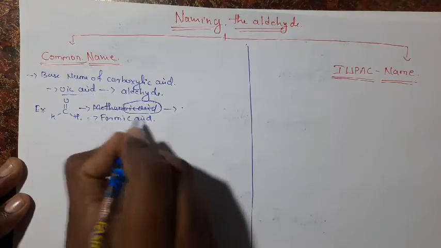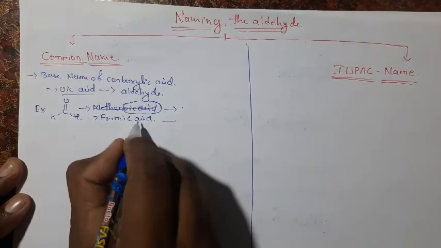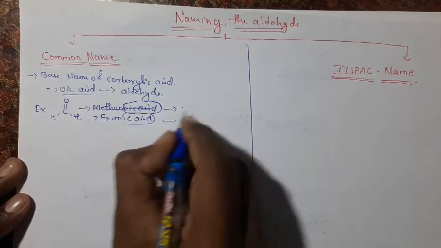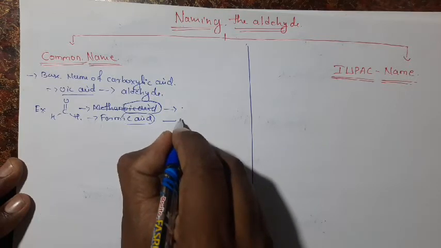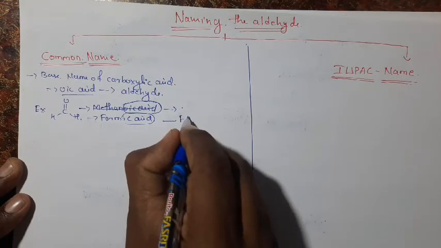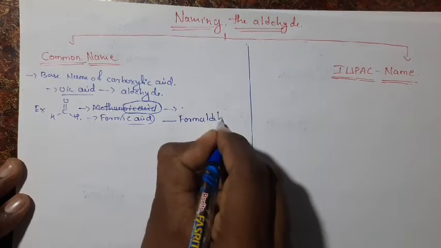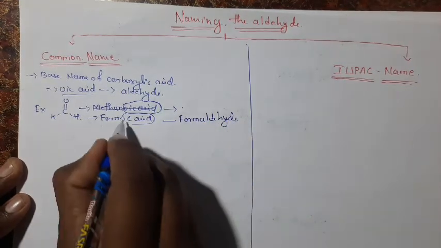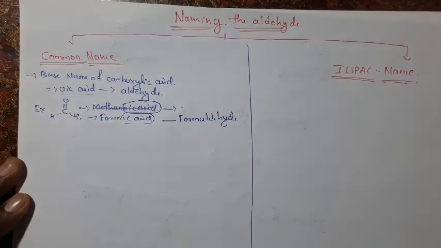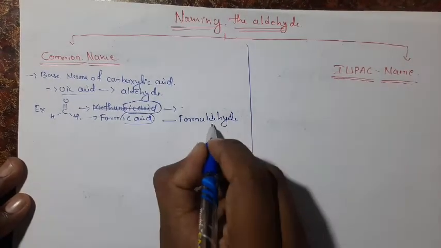In common name it is called formic acid. Here acid is replaced by the aldehyde, then it becomes formaldehyde.